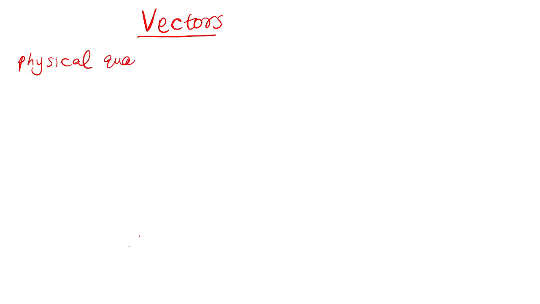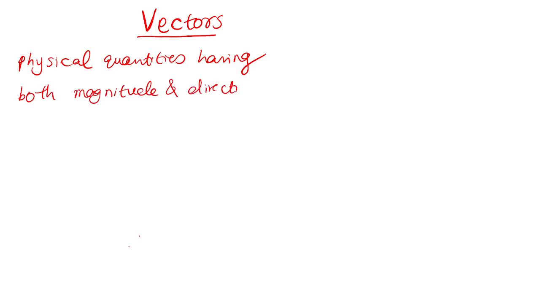Physical quantities having both magnitude and direction is called vector. Example is force. We have already studied force, but for learning multiple forces, the study about the vector is required.